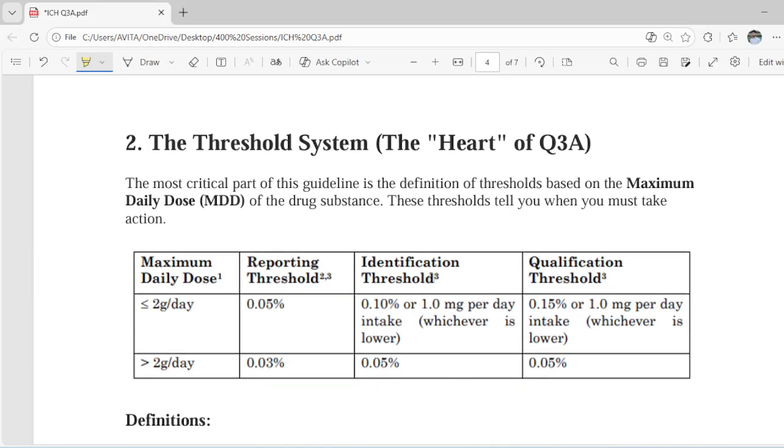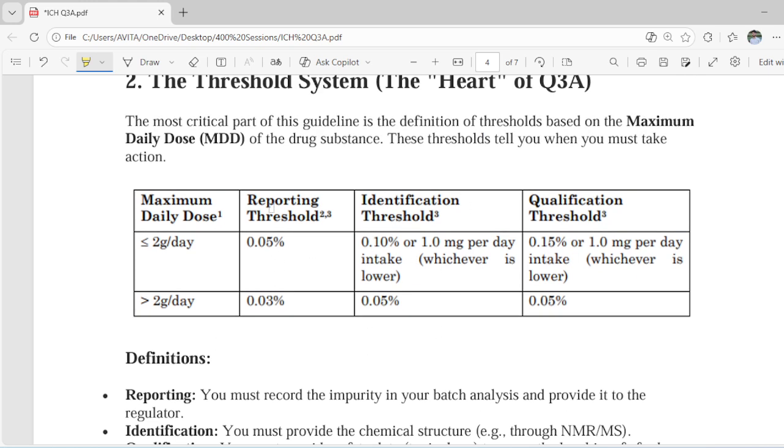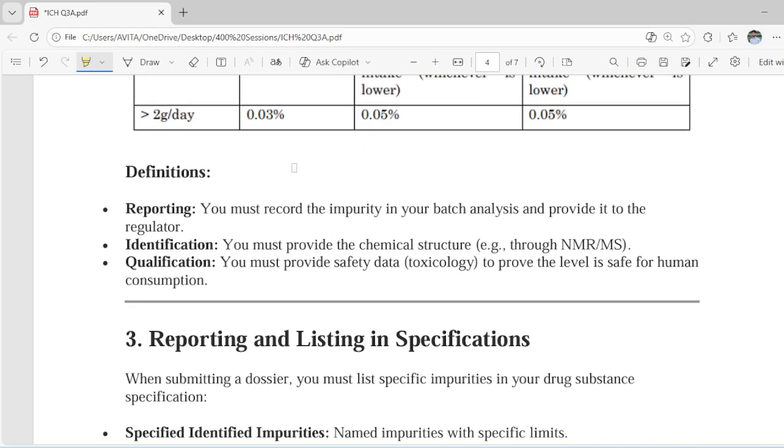Moving on to the threshold part, which we have already discussed. You have to remember this table, from the official website of ICH. You can see it there. Then some definitions. Reporting: you must record the impurity in your batch analysis and provide it to the regulators. Identification: you must provide the chemical structure, like NMR or MS. Qualification: you must provide the safety data, like toxicology data, to prove the level is safe for human consumption.